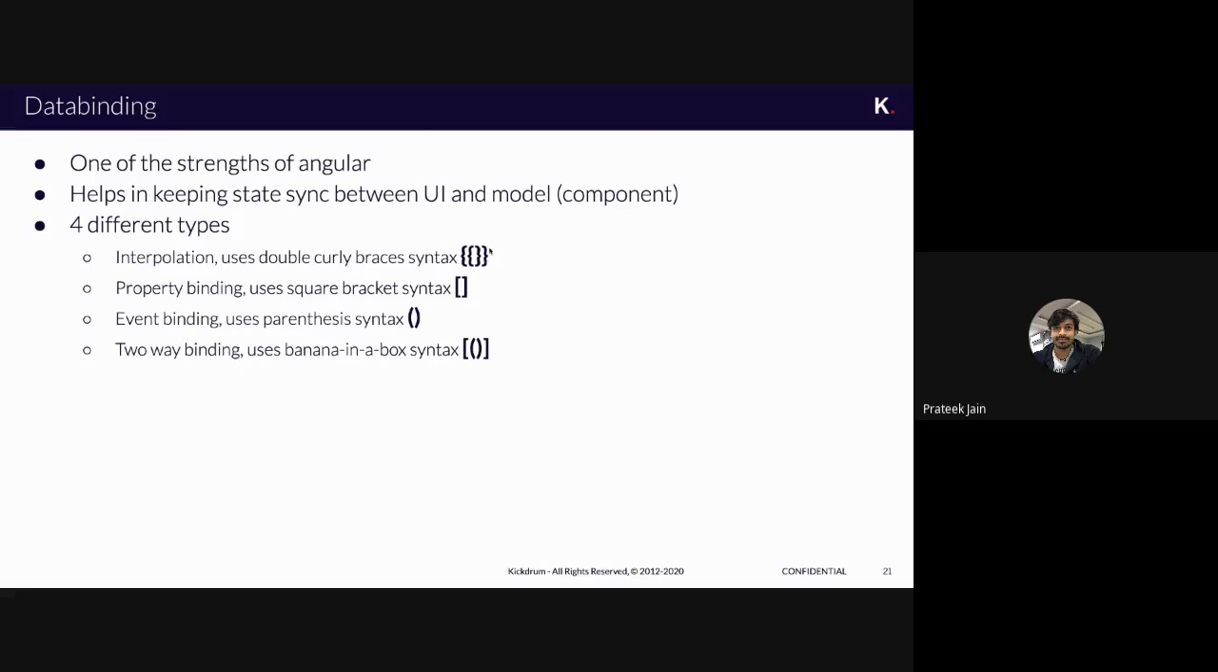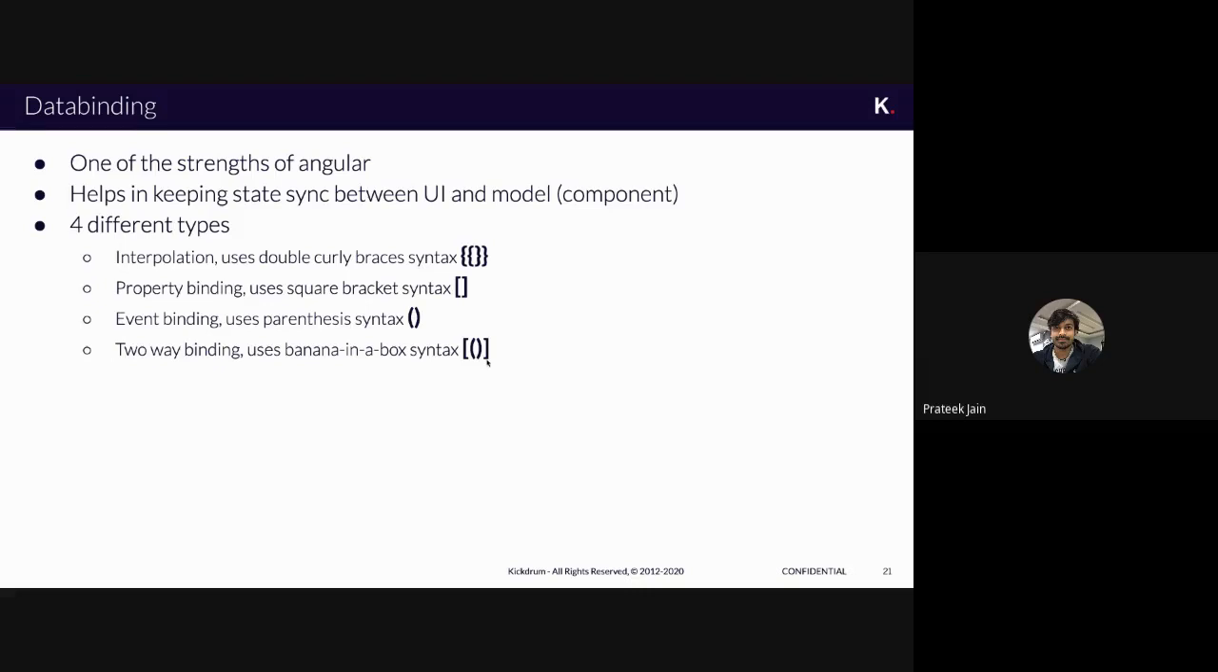The bold things which are highlighted here are the syntax of writing all these data bindings. For interpolation, we use double curly braces. For property binding, we have square brackets. For event binding, we have round brackets. And this is for two-way data binding, that is square bracket plus round bracket.